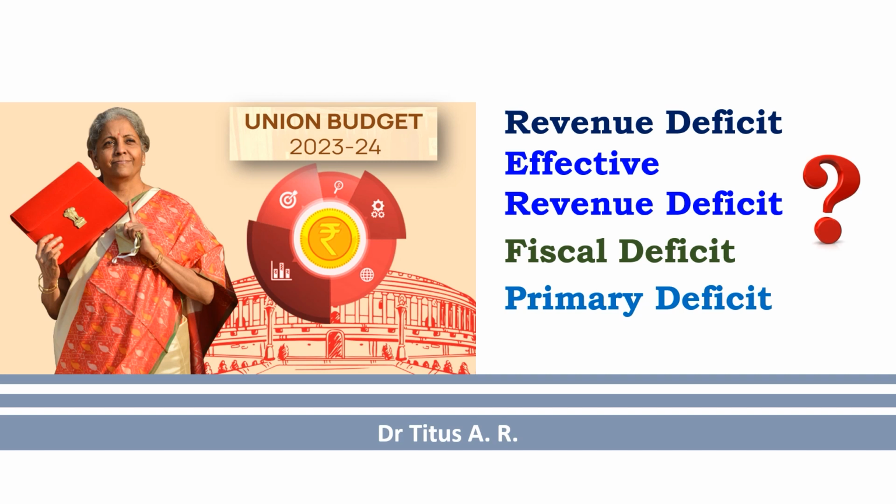According to Article 112 of the Indian Constitution, the Union budget for a year is referred to as the annual financial statement. It is a statement of the estimated receipts and expenditures of the government in the financial year, and as you know, the financial year begins on 1st April of the current year and ends on 31st March of the following year.